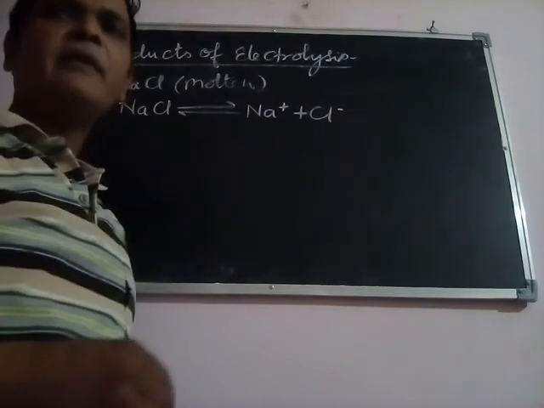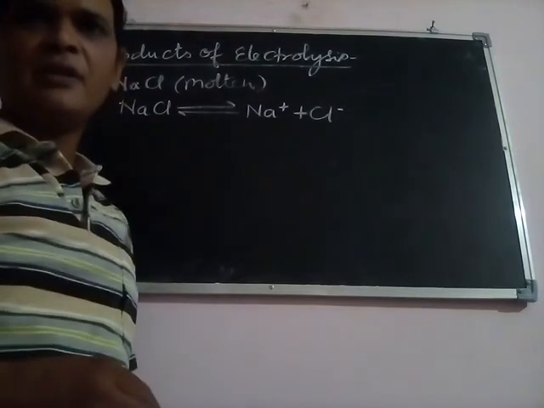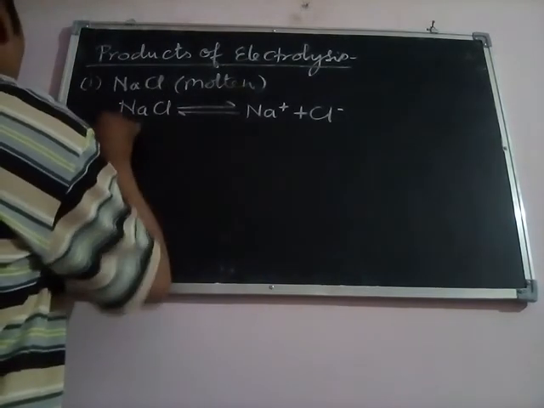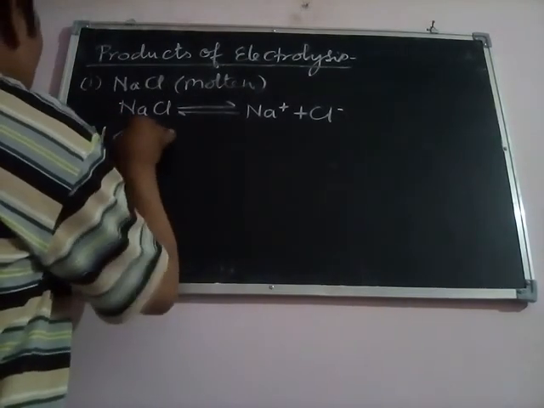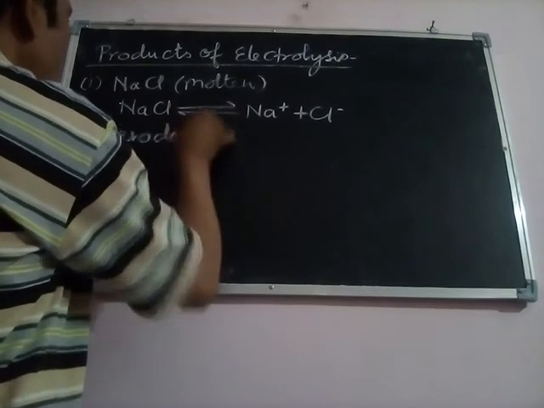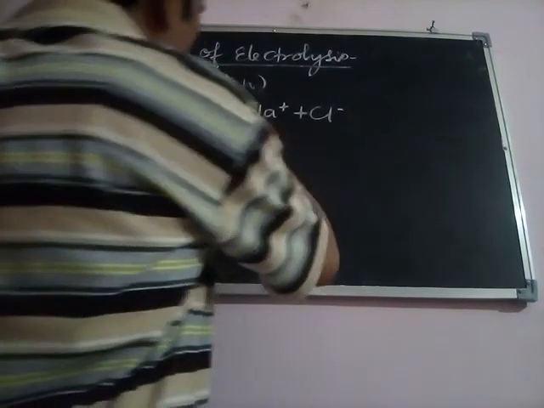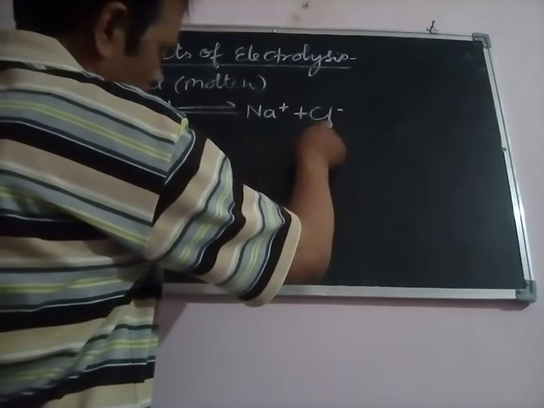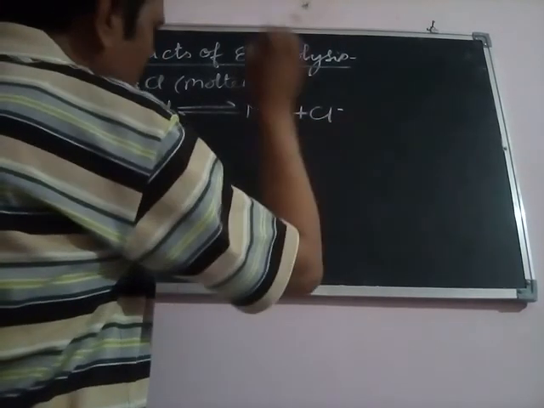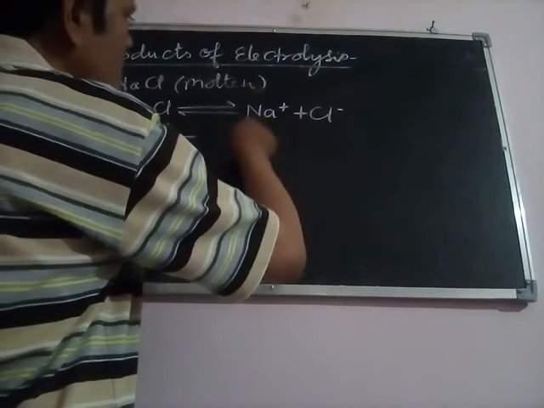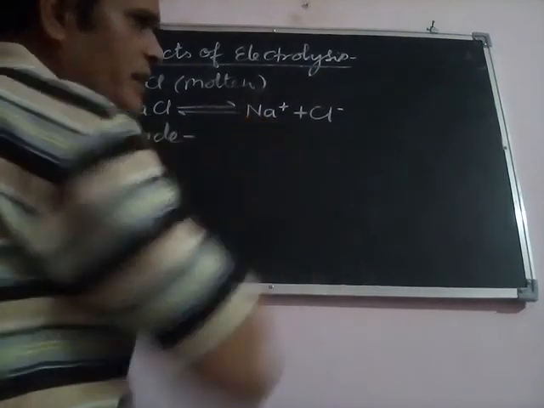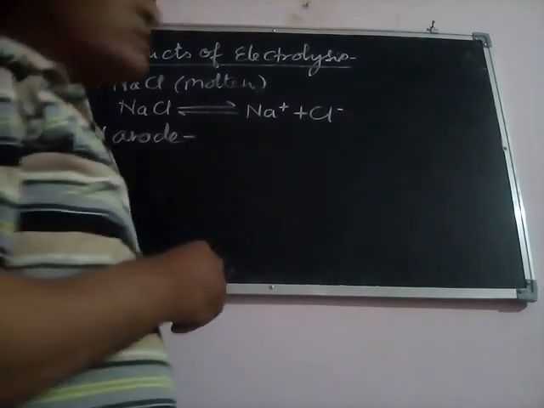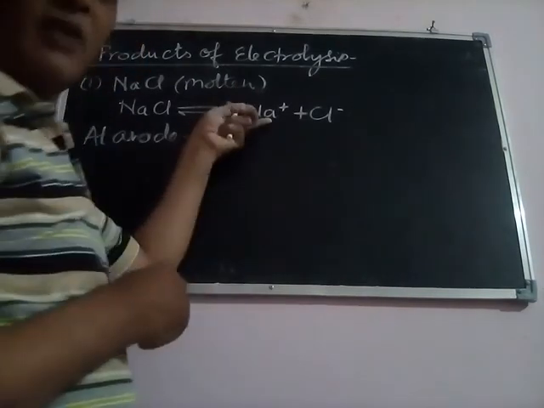We all know very well that at anode oxidation reaction takes place. So we will see which ion will go to the anode. That ion will proceed towards the anode in which excess of electron is present. Since sodium has already provided one electron, it will not go towards the anode, because further oxidation is not possible.